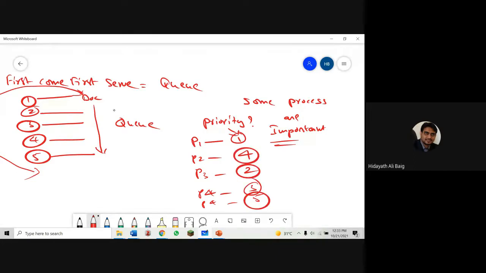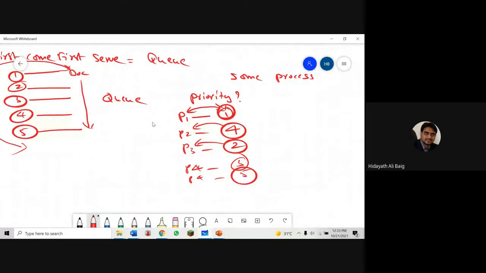Now we don't have a queue. We don't see which is first, which is second. We have a priority. What do I mean by priority? Which process is important, which is not important. According to that, we are going to send the process to the system. Hope the point is clear. Priority is a number. We give priority to each process, and we go according to the priority, not according to the time. Time is not important. Is the point clear, students? Yes.